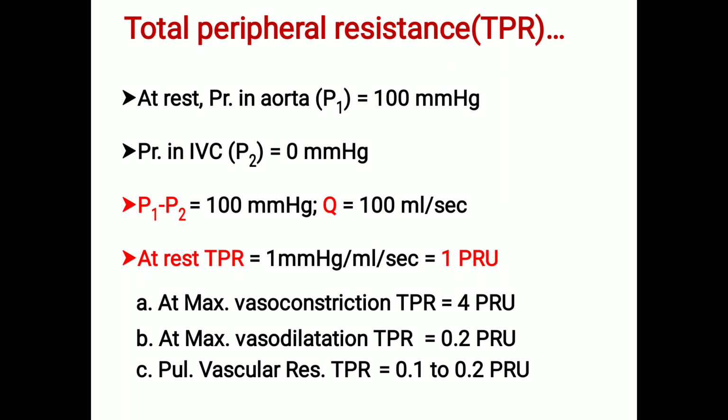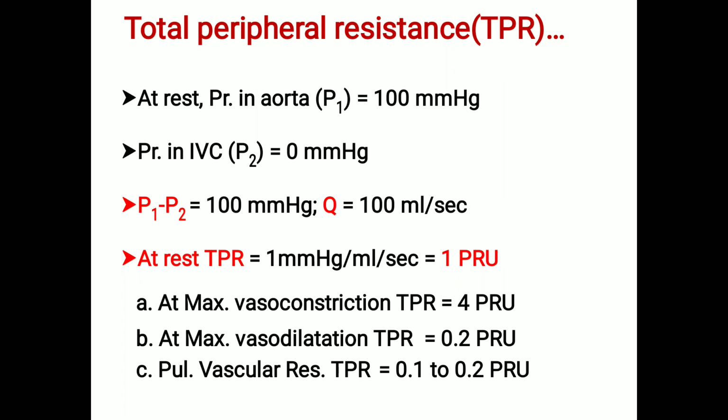Total peripheral resistance at rest in the aorta is 100 mm of mercury, whereas in the inferior vena cava it is 0 mm of mercury. At rest, total peripheral resistance is 1 mm mercury per ml per second, that is 1 PRU.